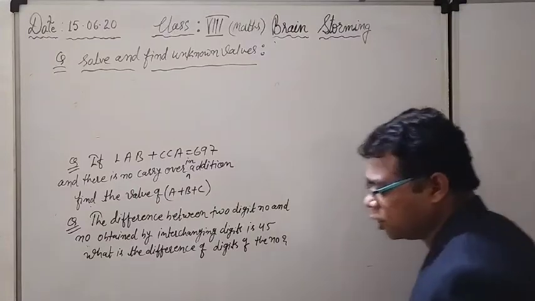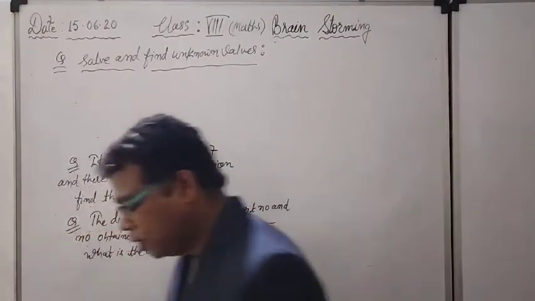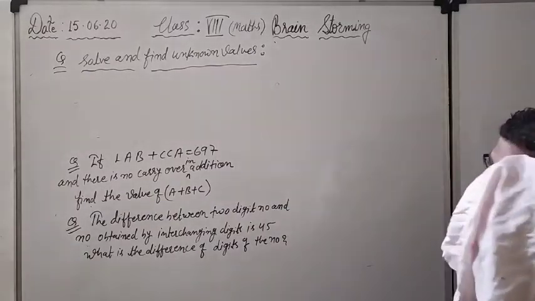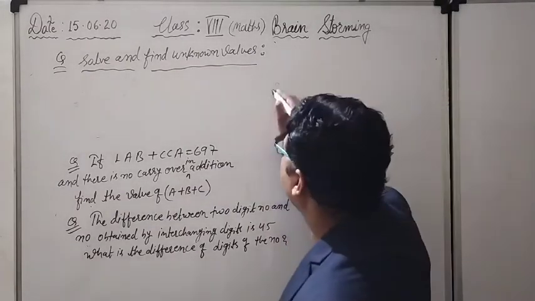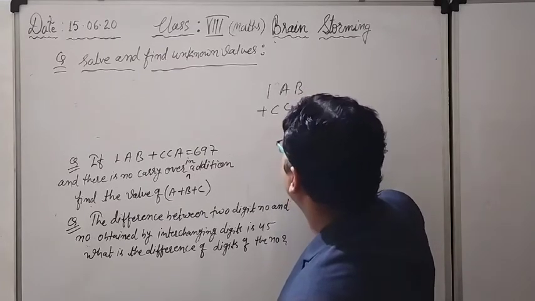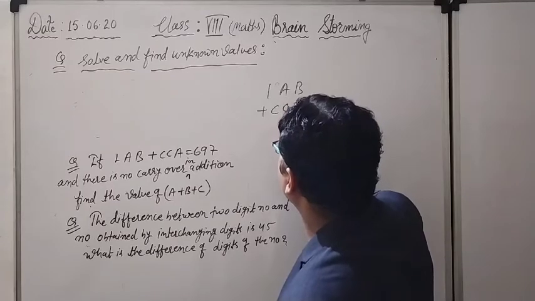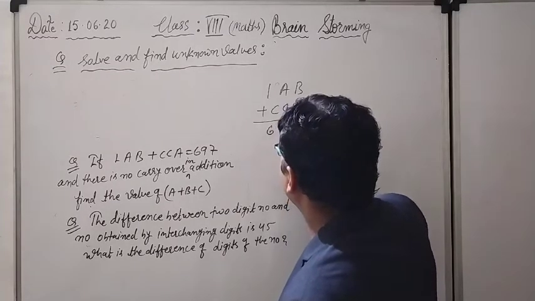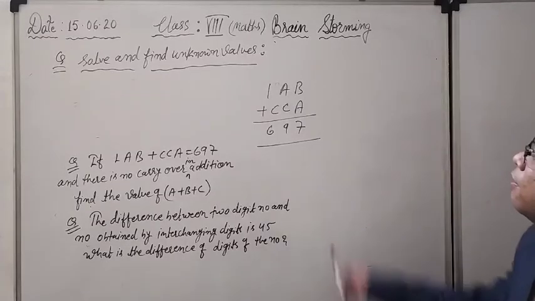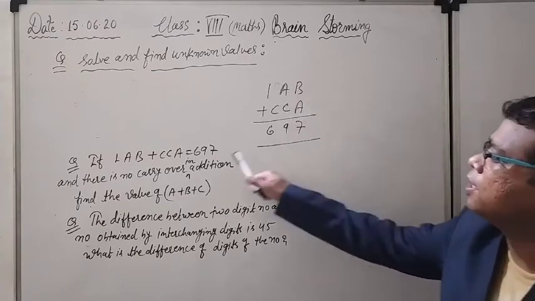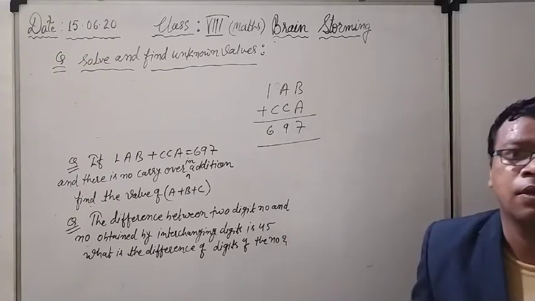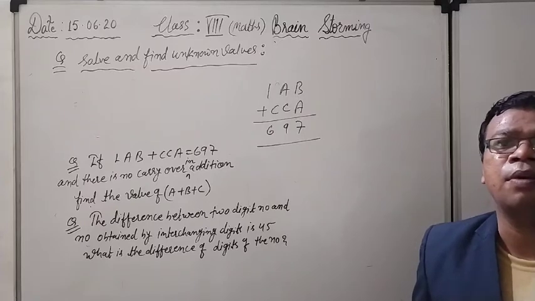Right now see the other questions, concentrate on the other questions. See here what is the case right now. Next question, it is saying to me if 1AB plus CCA, write down one after the other, then only we could understand: 697. This is the case actually. 1AB plus CCA, result is 697. And there is no carry. It means all the digits are single digits.